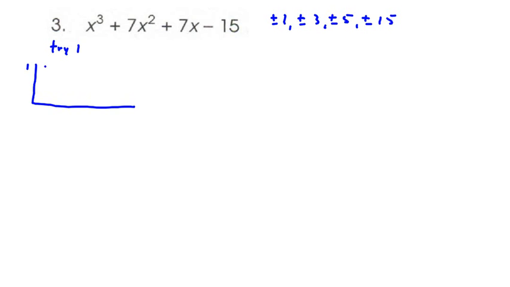And then we have the coefficients here: 1, 7, 7, and negative 15. And then we bring down this 1. 1 times 1 is 1. We get 8. 1 times 8 is 8. 7 plus 8 is 15. And 1 times 15 is 15. So 0. So this means that we tried, so we know x equals 1 is a 0, and consequently quantity x minus 1 is a factor.